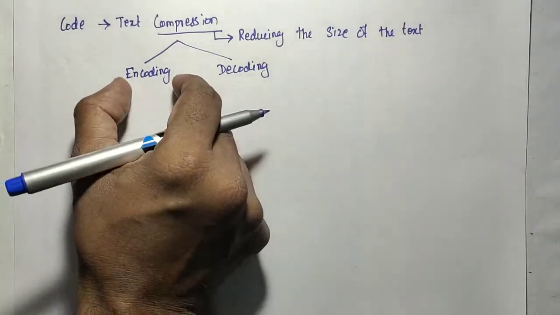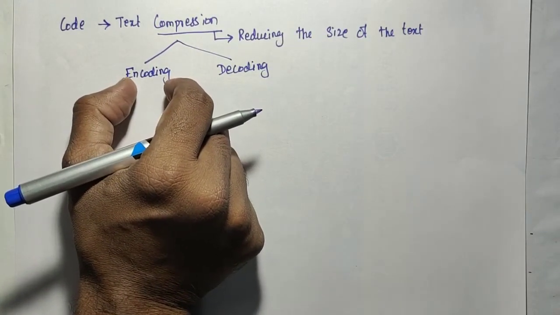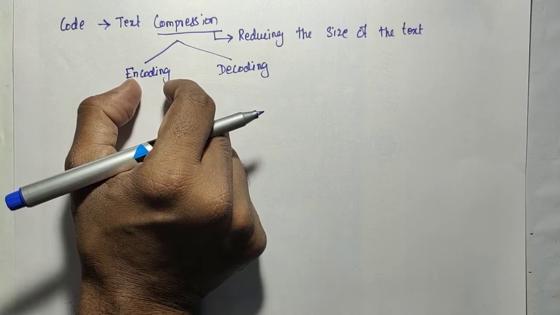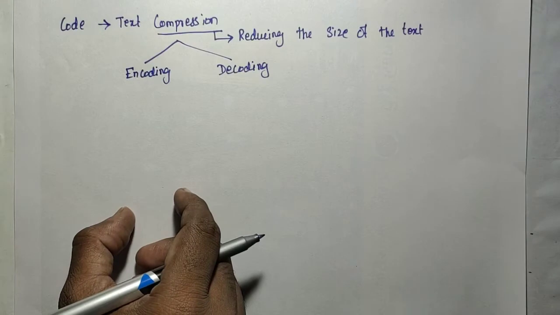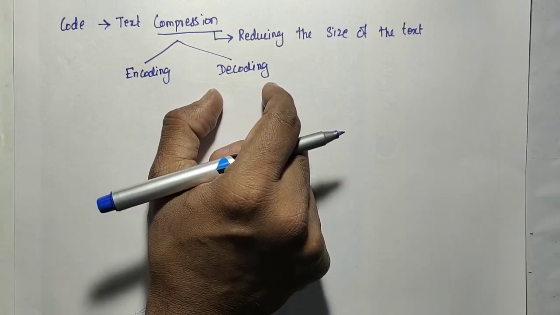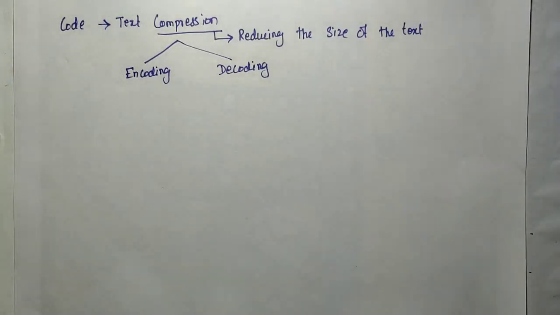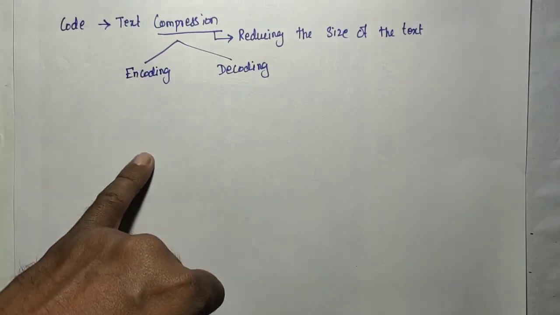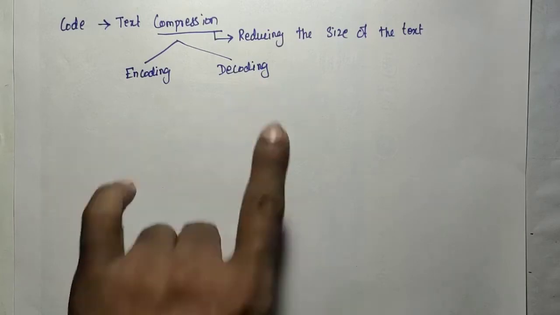So encoding is a procedure for converting a text into a smaller size text. Decoding means the compressed text is the input, and it is expanded to the original text. The procedure used on the encoding side, the inverse procedure needs to be used on the decoding side.